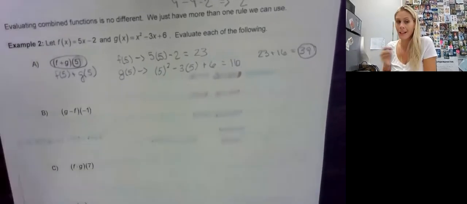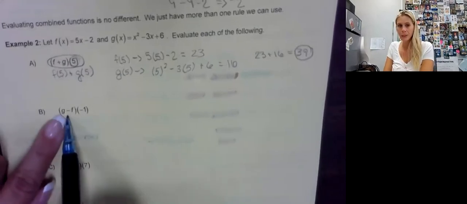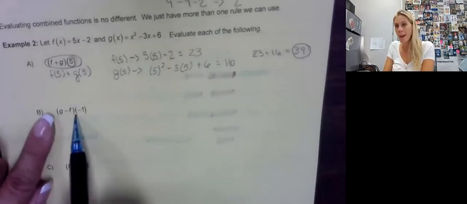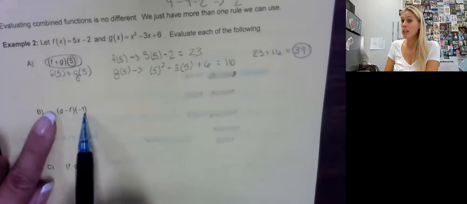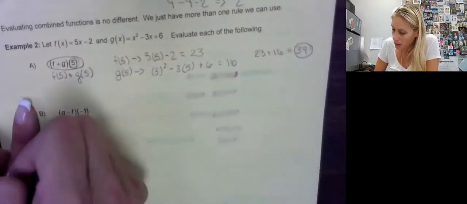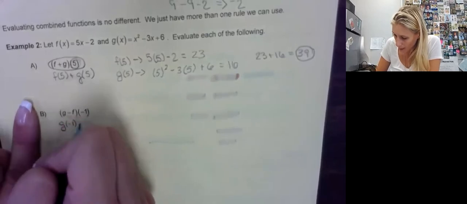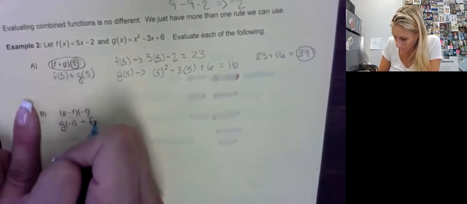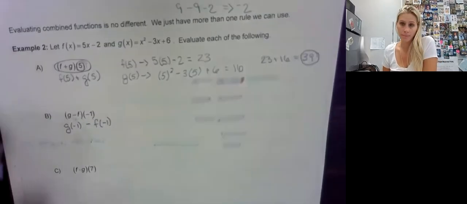Okay, let's do this again. Watch out, right? Because what happened here? Look at that order. It's g minus f. So if we were subtracting the two functions and then plugging in, we would really have to watch out. But I'm going to do the same strategy up here. So instead, I'm going to say g of -1 minus f of -1. These two things mean the same thing.